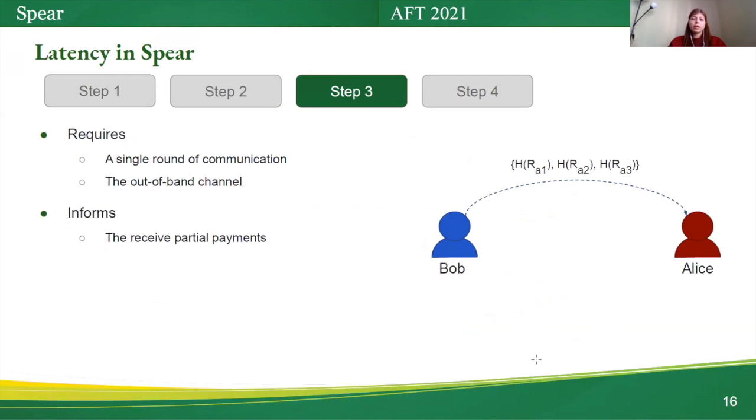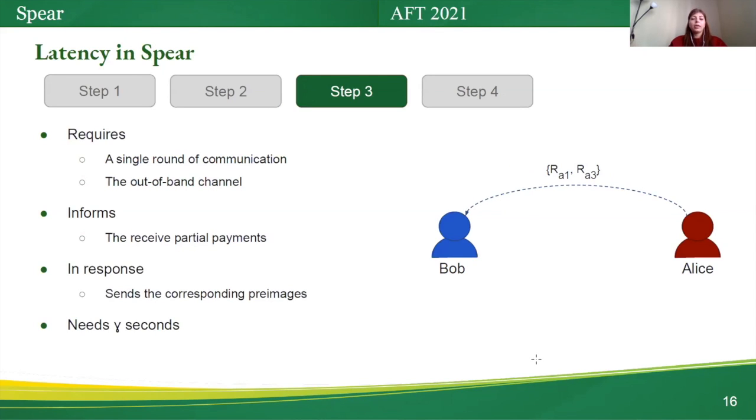In the next step, Sphere requires a single round of communication over the out-of-band channels. In this step, Bob informs Alice of the received partial payments, and in response, Alice sends the corresponding pre-images to Bob. So this step needs gamma seconds.